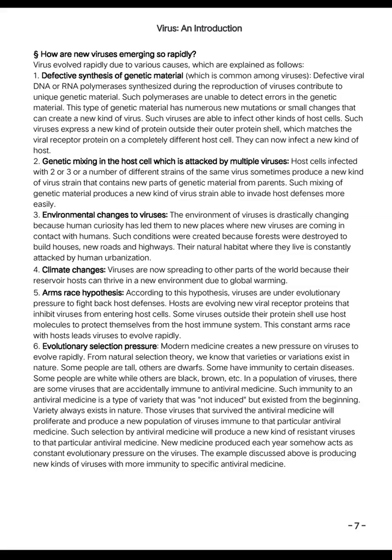Such selection by antiviral medicine will produce a new kind of resistant viruses to that particular antiviral medicine. New medicine produced each year somehow acts as constant evolutionary pressure on the viruses. The example discussed above is producing new kinds of viruses with more immunity to specific antiviral medicine.